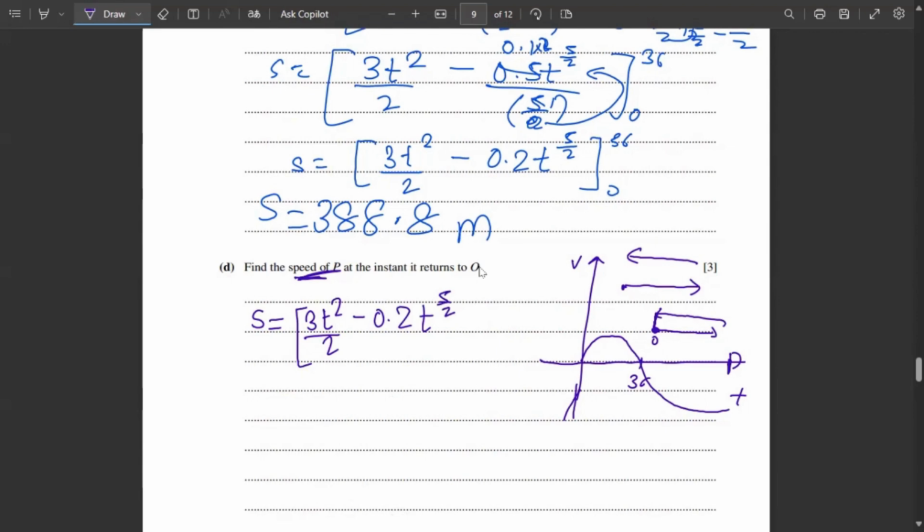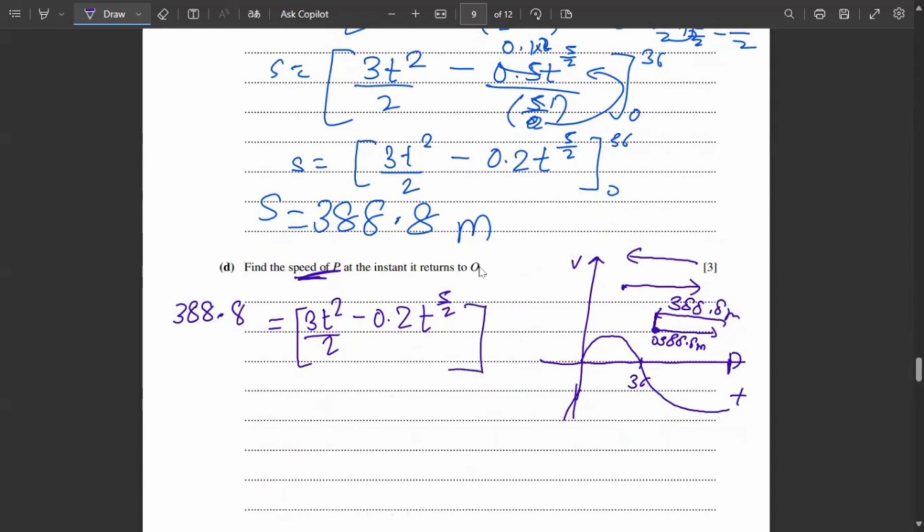Initially this distance was 388.8 meters, so in order to return to O again, it will have to travel 388.8 meters again.